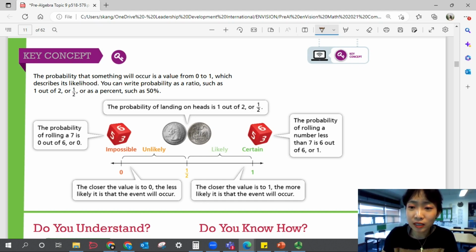All right, that was lesson 9-1, understanding likelihood and probability. So that should have been a good introduction of the entire topic and the general idea of the vocabulary we're going to use.